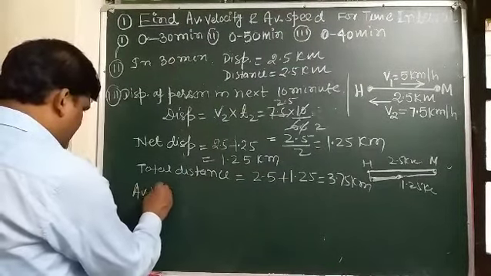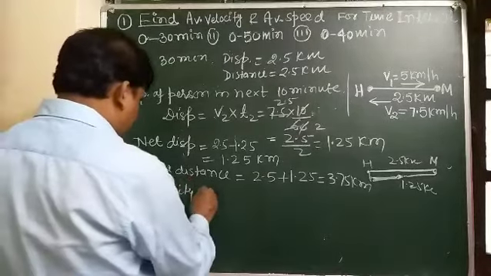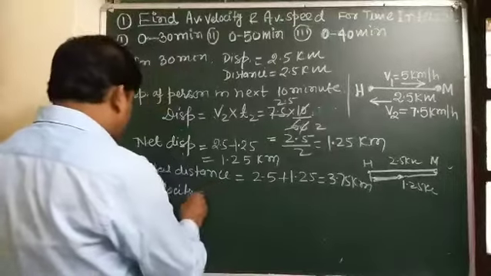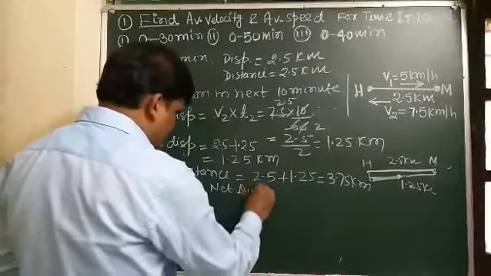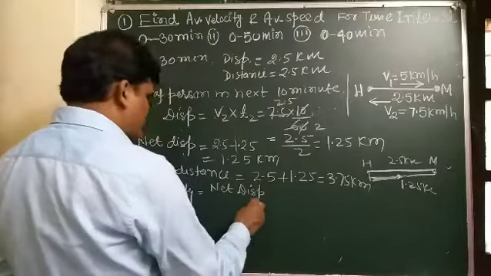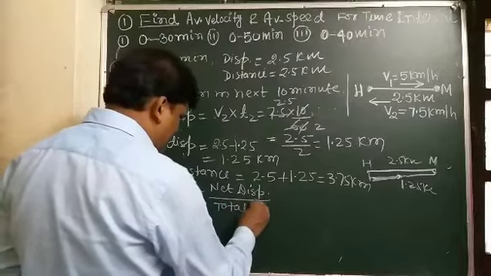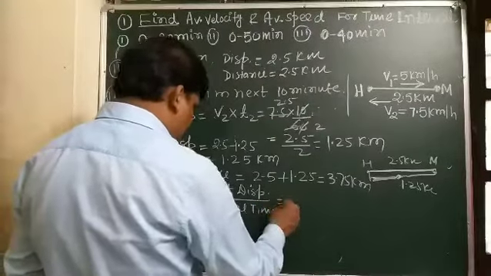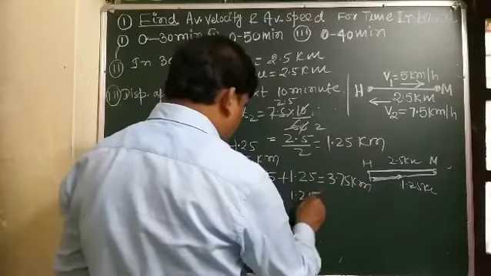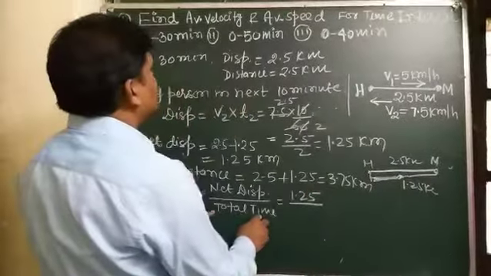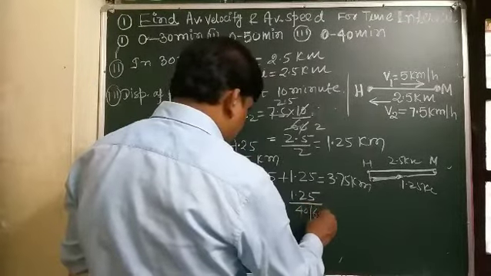And we have to find the average velocity. Average velocity is written as net displacement by total time, and net displacement is 1.25, and total time is 40 by 60.